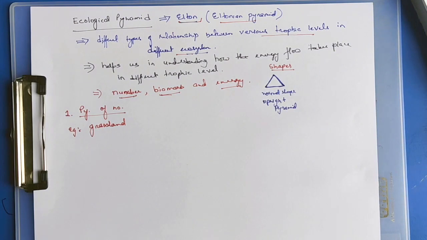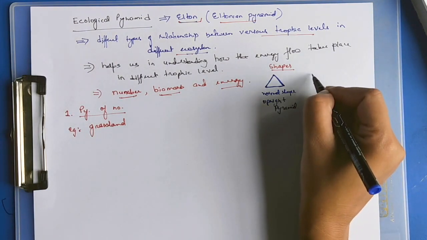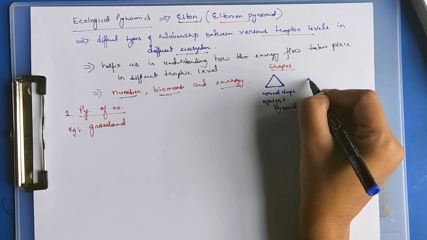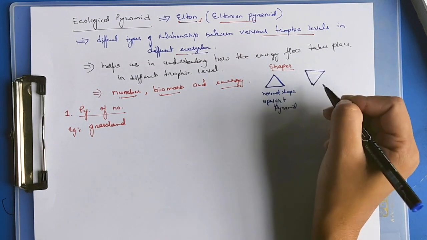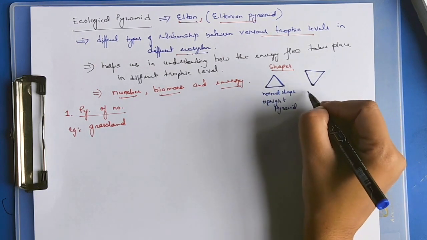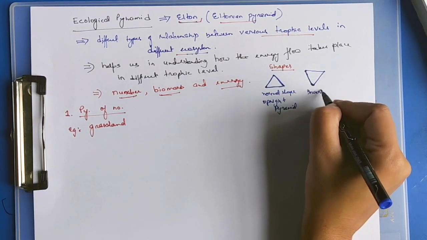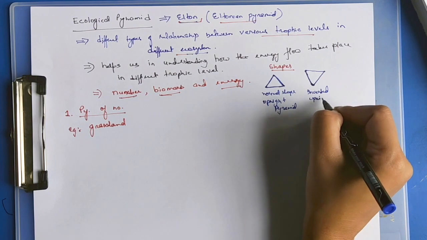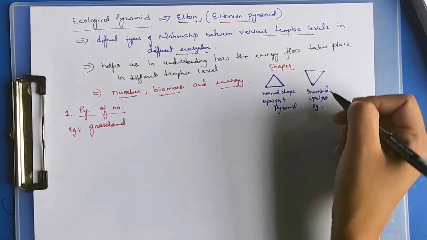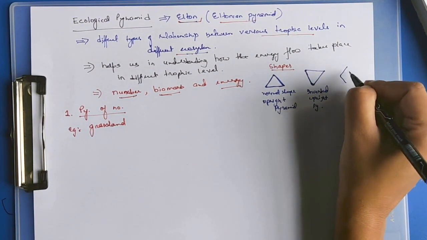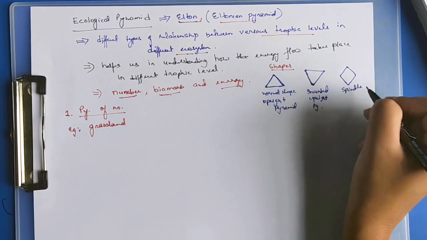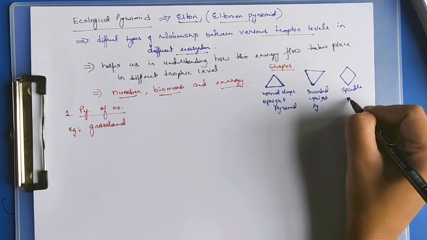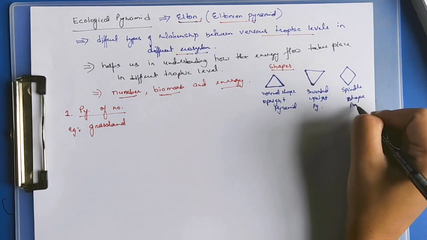If it is broad at the apex and narrow at the bottom, it is known as an inverted pyramid. Another is known as the spindle shape pyramid.